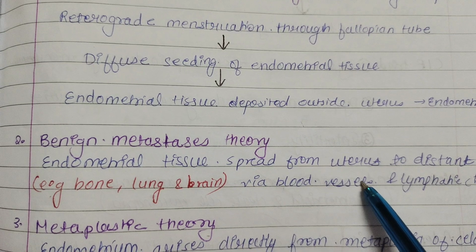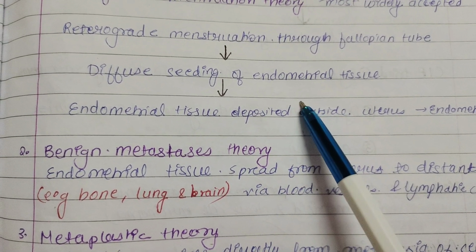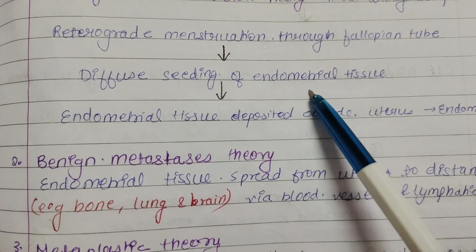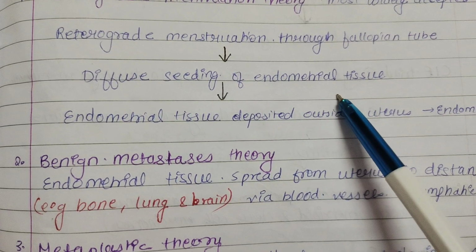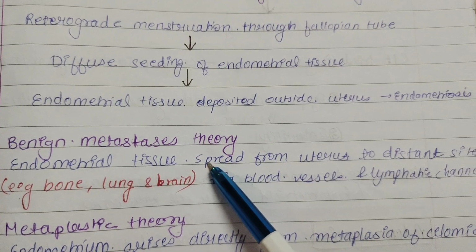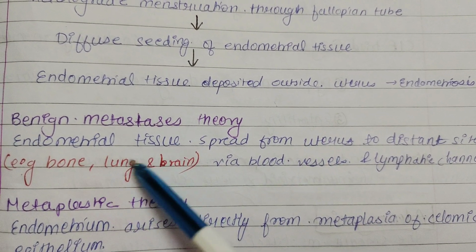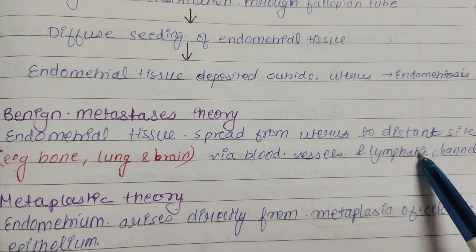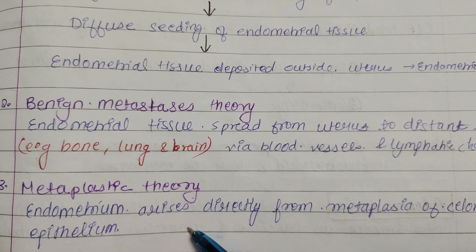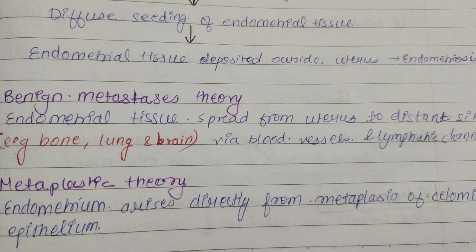Second theory is the benign metastatic theory. This theory was given because the retrograde menstruation theory does not explain the origin of endometrial tissue in the lung, pelvic peritoneum, and other parts. In benign metastatic theory, endometrial tissue is spread from the uterus to distant sites, for example bone, lung, and brain, via blood vessels and lymphatic channels. Now, the third theory is the metaplastic theory, in which endometrium arises directly from metaplasia of coelomic epithelium.